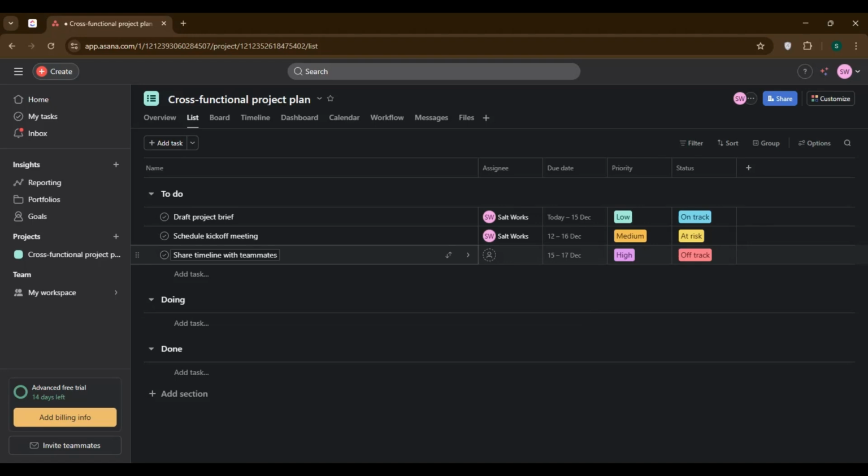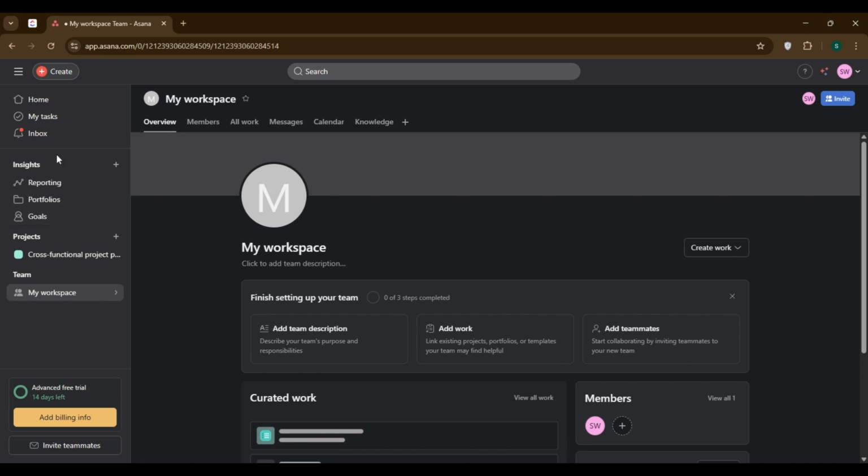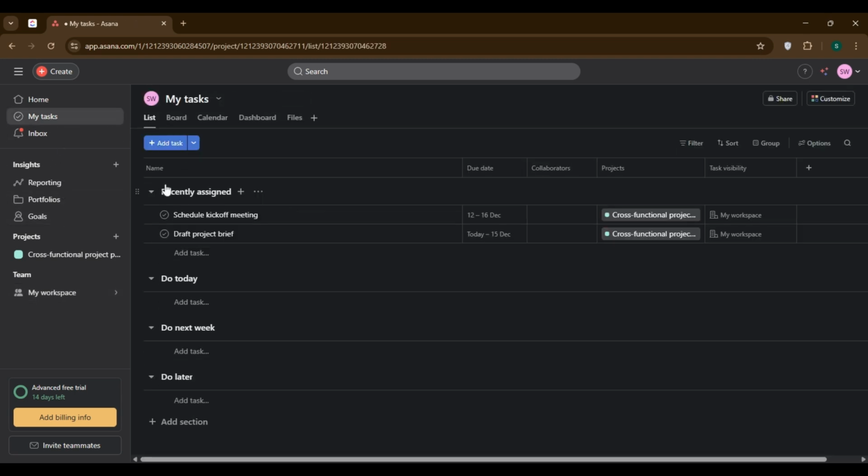Just started with Asana and feeling a bit lost? In this video, I'll show you the top mistakes beginners make on the free plan and exactly how to avoid them. First, don't create too many projects right away. Beginners often make a new project for every tiny task. This creates clutter. Instead, use sections within a project to organize different types of work.